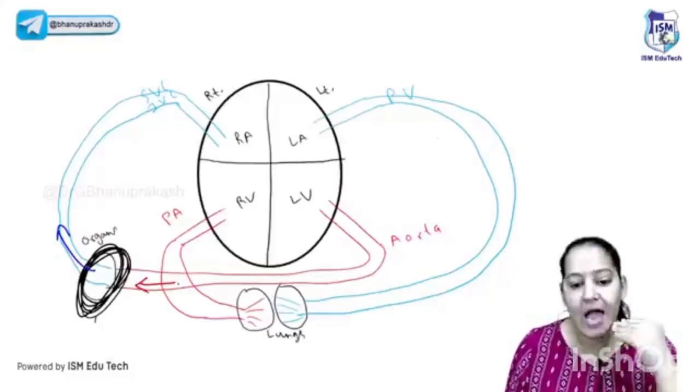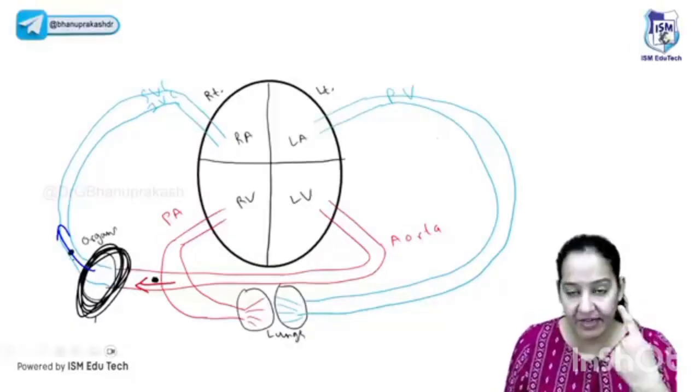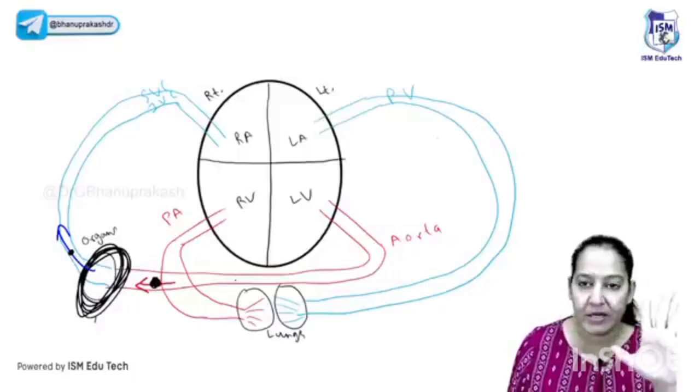Where is the embolus? An embolus can be present in two places. It can be present in the artery, or it can be present in the vein. Listen, everyone, here on the screen. Imagine the embolus is present in any artery. What will happen? Common sense. No knowledge is required.